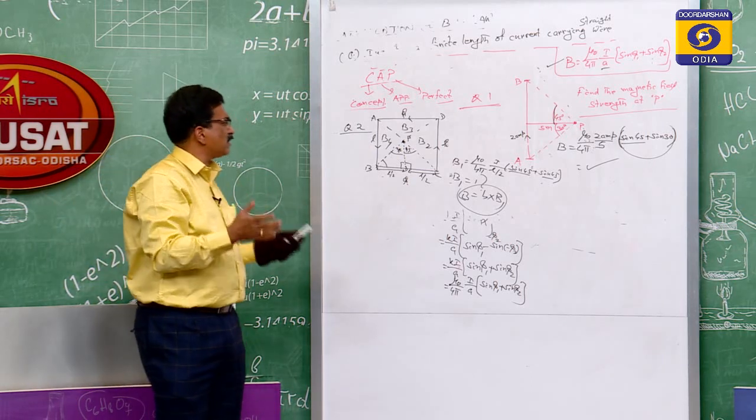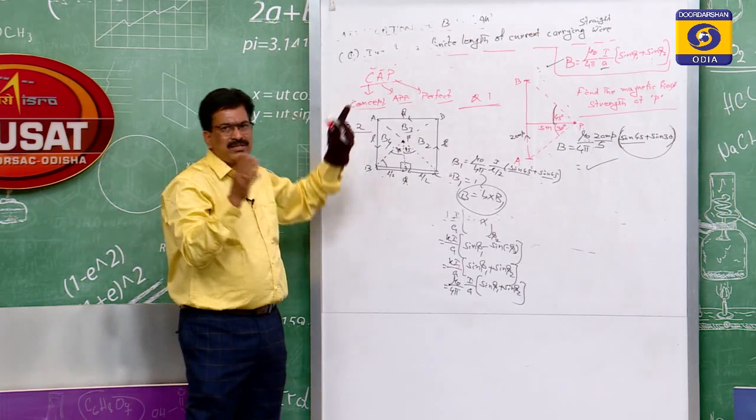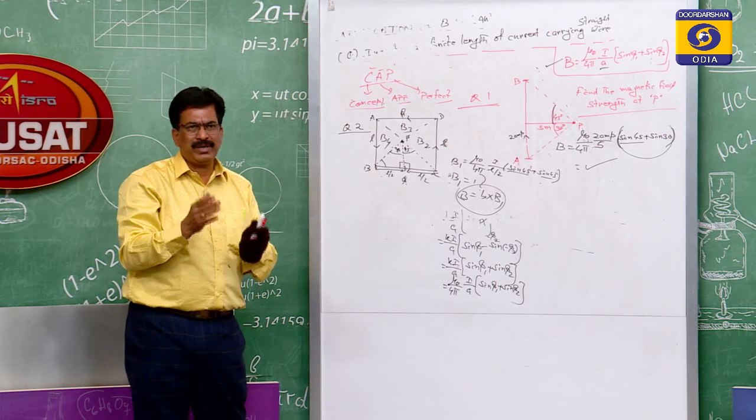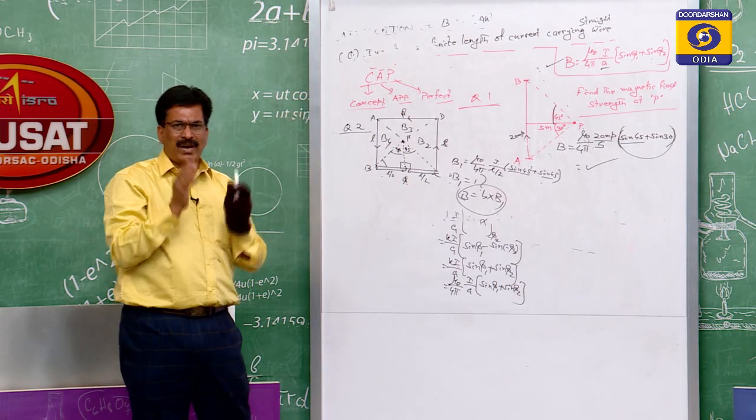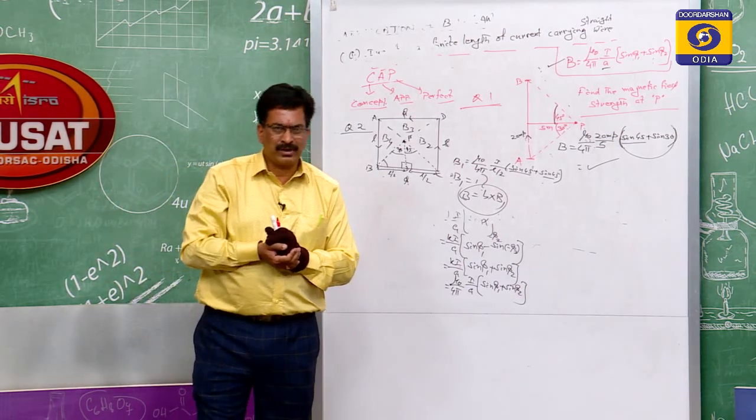So what we discussed till now is what the magnetic field is, its unit, its dimension, the Biot-Savart law, and its application for a finite straight current carrying conductor.